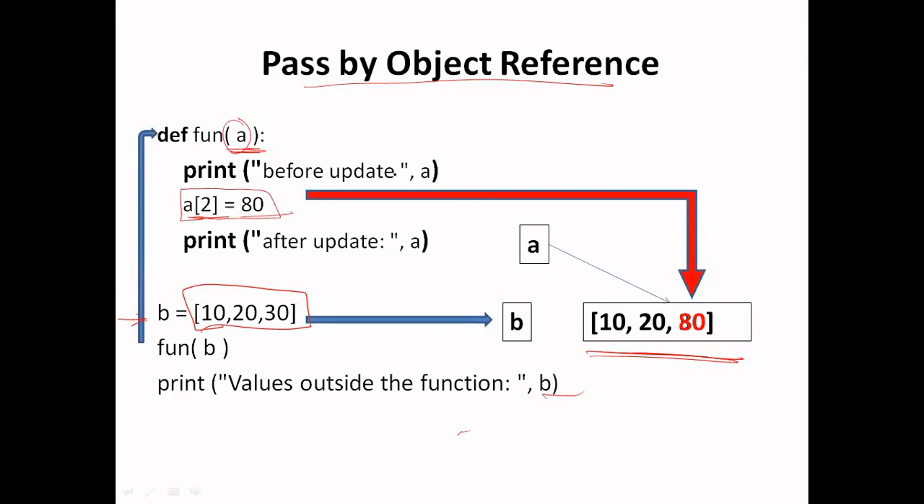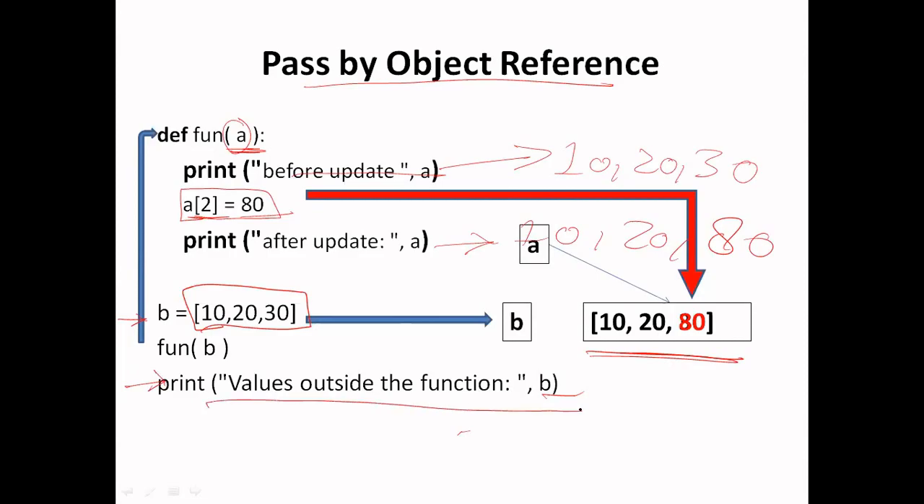And inside this function, before the update, a will be 10, 20 and 30, and after the update it becomes 10, 20 and 80. When control comes back at this point, it will execute this line. That means this line will be printed, so the answer will be 10, 20 and 80.